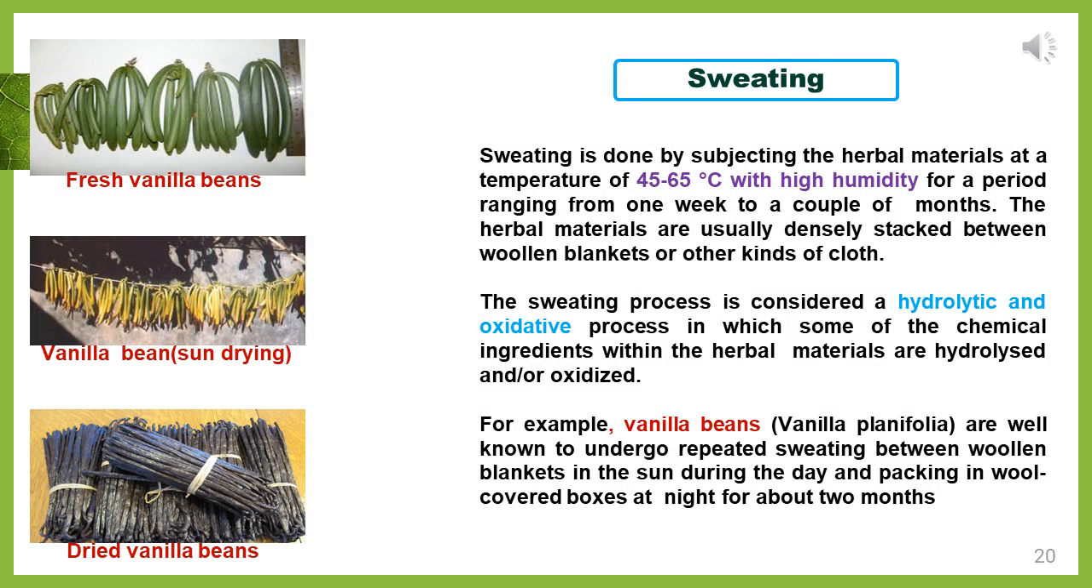Next one is the sweating process. Sweating is done by subjecting the herbal material to a temperature of 45 to 65 degrees Celsius with high humidity for a period ranging from 1 week to a couple of months. So the drug will be treated at a temperature of 45 to 65 degrees Celsius with humidity for about 1 week, or up to 2 months also. That sweating process will be continued.